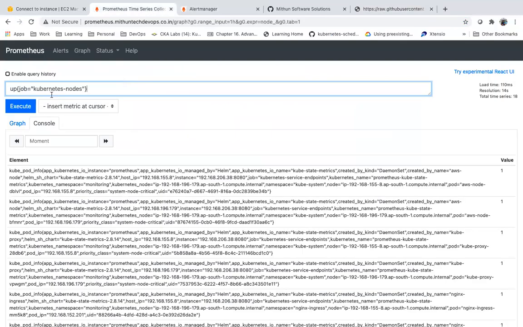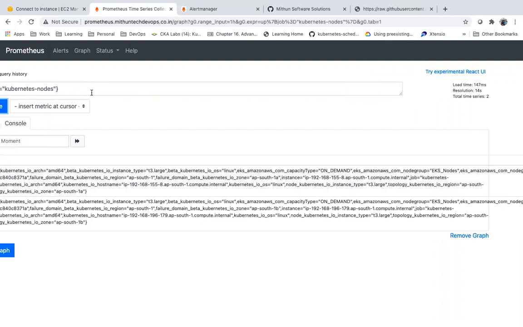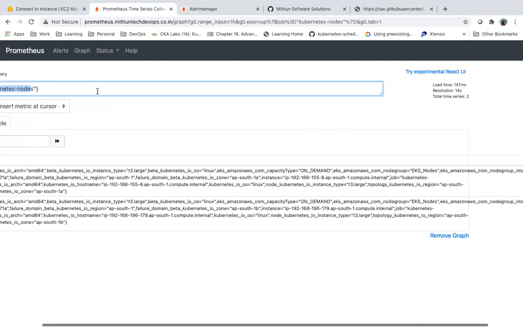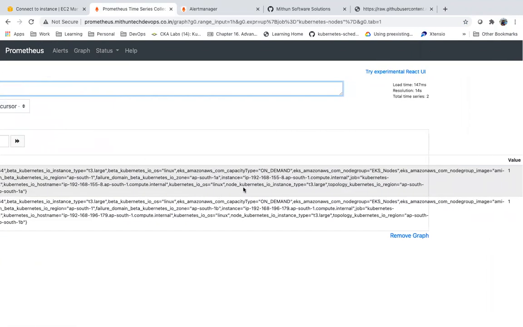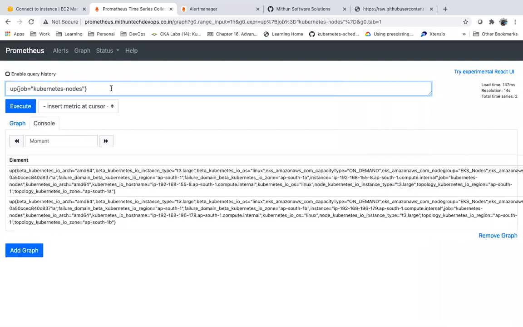Here, if you see, I'm trying to get the Kubernetes nodes. There is a metric called up for Kubernetes nodes. If any node is down, the value will be 0. Now I can trigger an alert based on this.